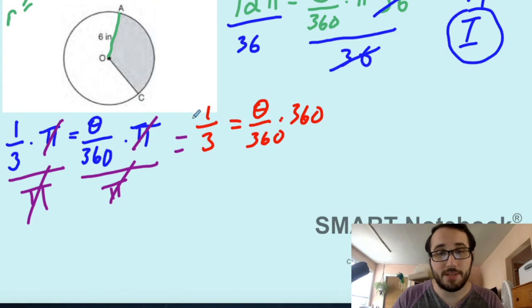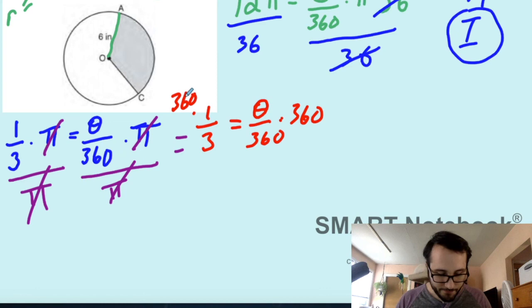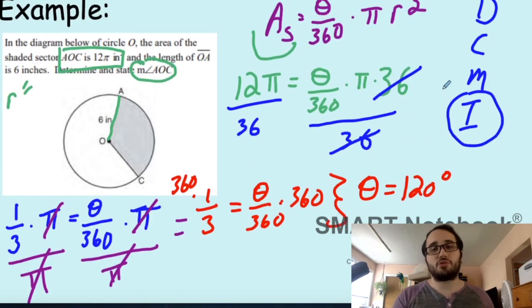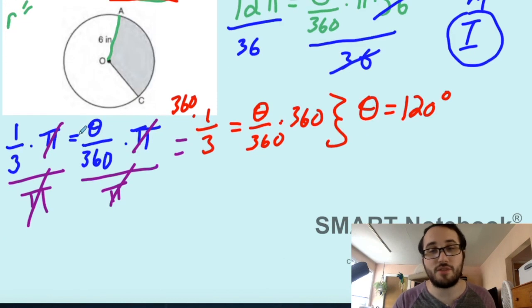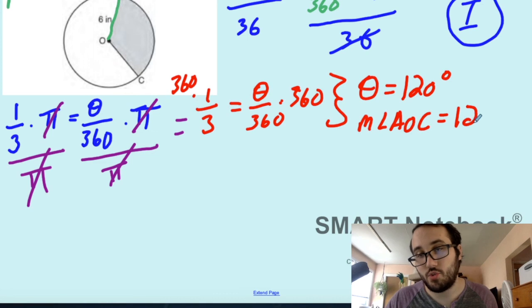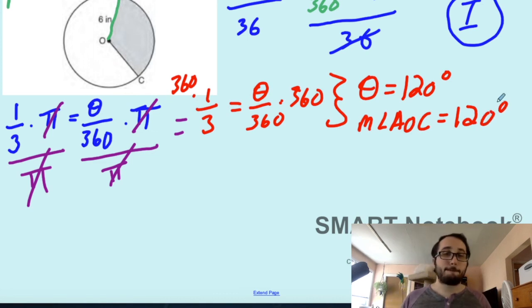So we're going to multiply both sides by 360. And on my calculator, I'm going to do 1/3 times 360, and I get 120. So theta equals 120 degrees. Now let me just scroll up for a second. It says determine and state the measure of AOC, the measure of angle AOC. So I'm going to write that the measure of angle AOC is 120 degrees. And that's it.